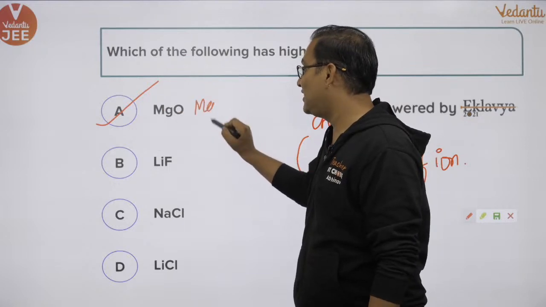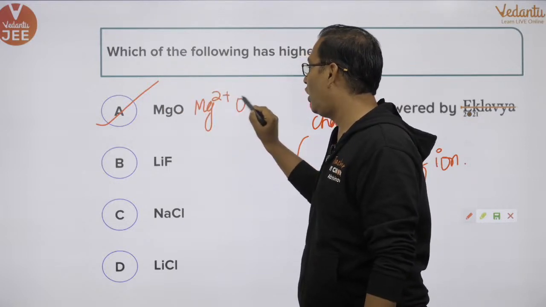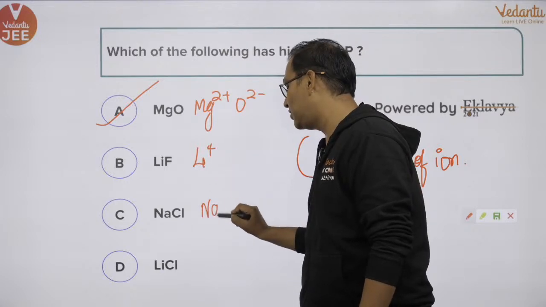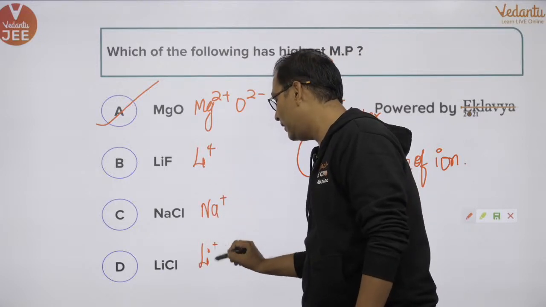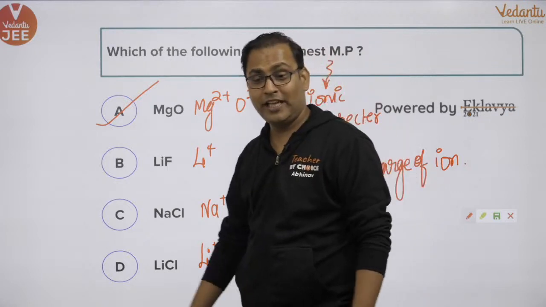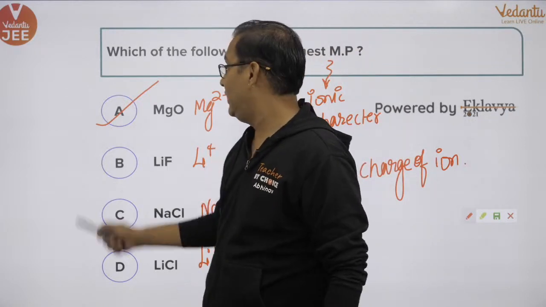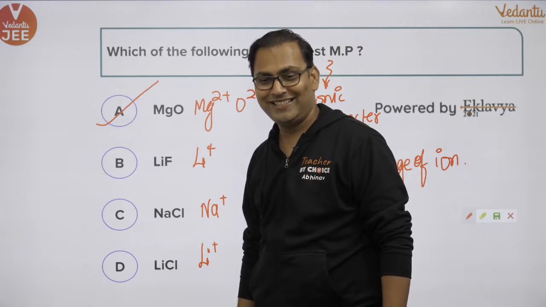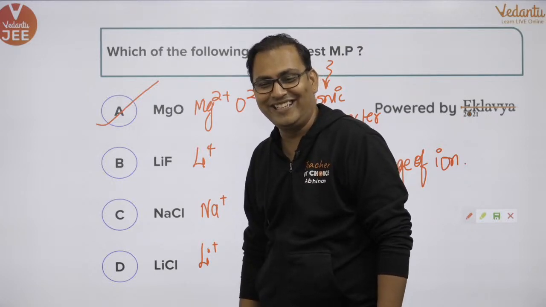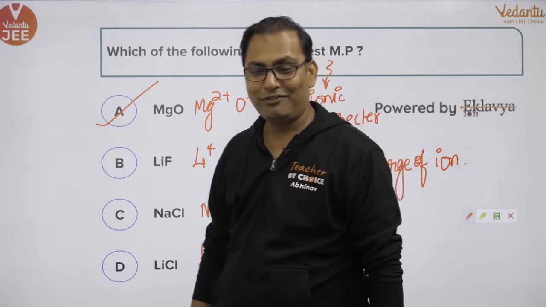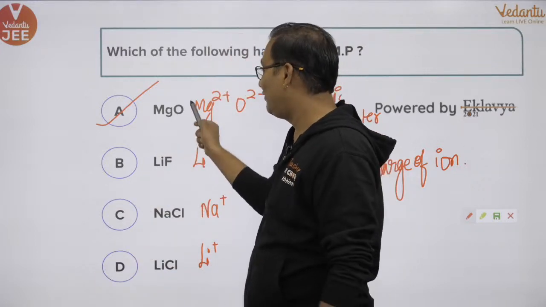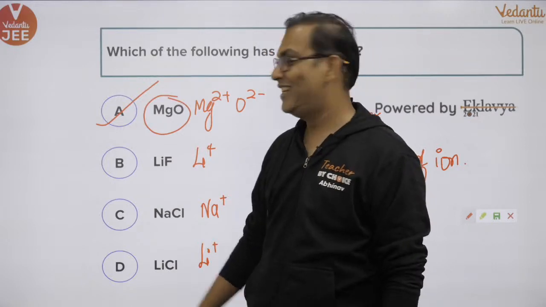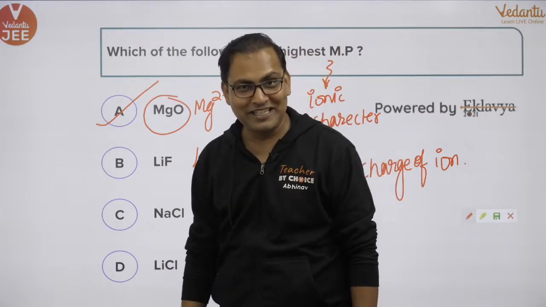So this question was nothing more than finding the odd one out. Can you see? In the remaining cases, we have only +1 charge. And here we have only one case with a +2 charge. The question was to find the odd one out because this was the only case where we had +2 and -2 charge; all of the remaining had +1 and -1 charge.